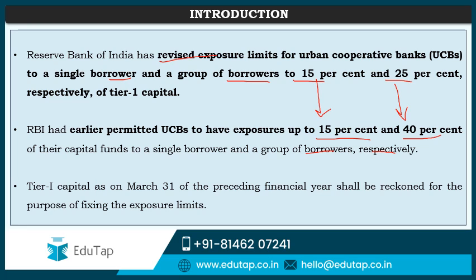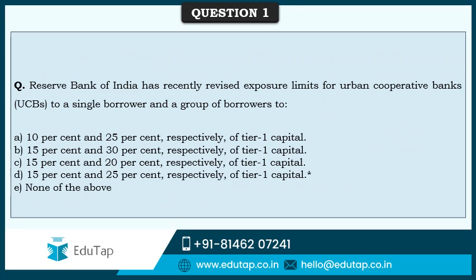The tier 1 capital as on 31st March of the preceding financial year shall be considered for fixing these limits. So friends, based on our discussion, we can easily answer that RBI has revised the exposure limits for single borrower and group of borrowers to 15% and 25% respectively of the tier 1 capital. So the answer here is going to be option D.